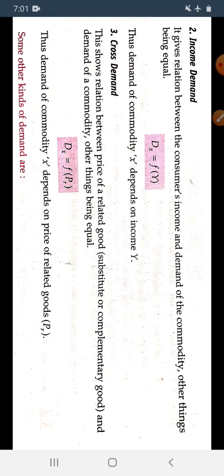Related good means we have taken the two pens, Cello as well as Reynolds, and the demand of the commodity, other things being equal, we have taken the other factors as constant. It shows the relation between the price of the related goods. Related goods means substitute goods, when the goods are taken in place of each other. For example, we have taken any commodity so that we can consume any other commodity. And complementary goods means both we are using together. Okay, we can't ignore both of them.